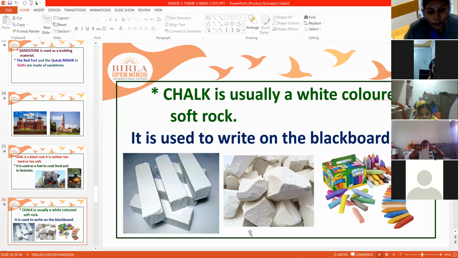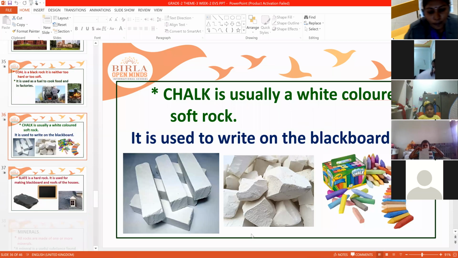Chalk is usually a white soft rock. It is used to write on the blackboard. This white chalk is made into powder, and they add different colors and prepare different colored chalks also. It is usually white in color, but you can give colors to it. Mainly we use chalk to write on the board.